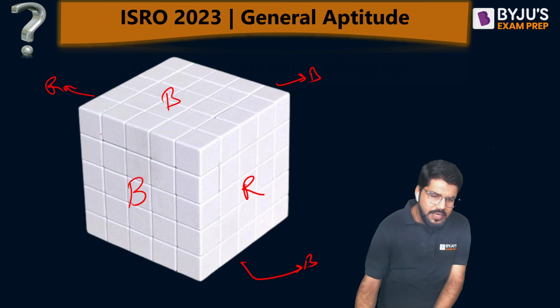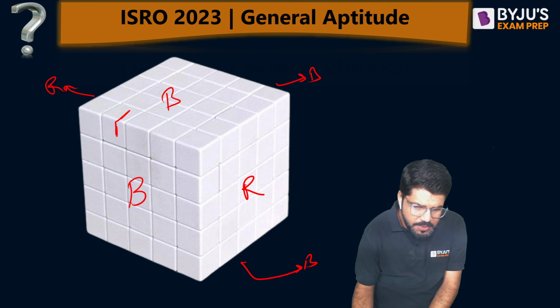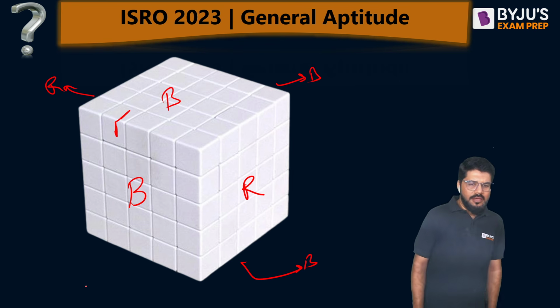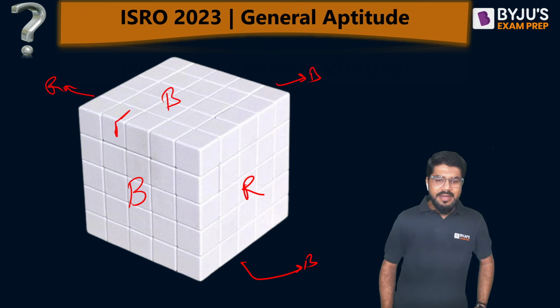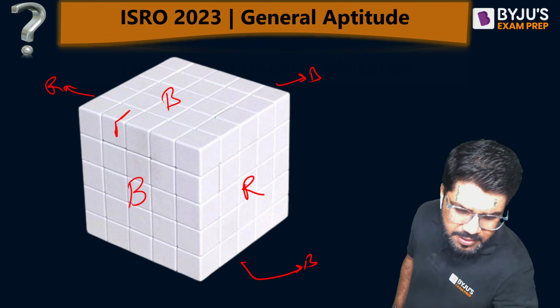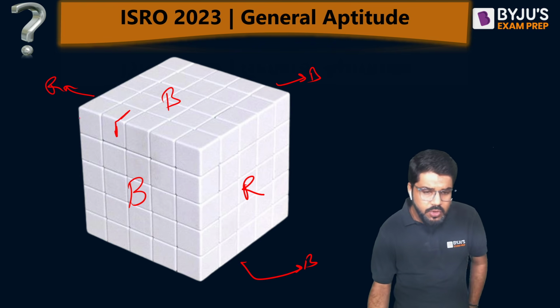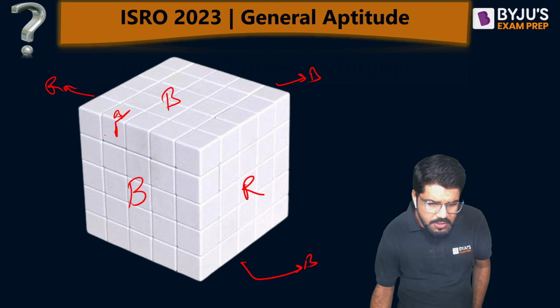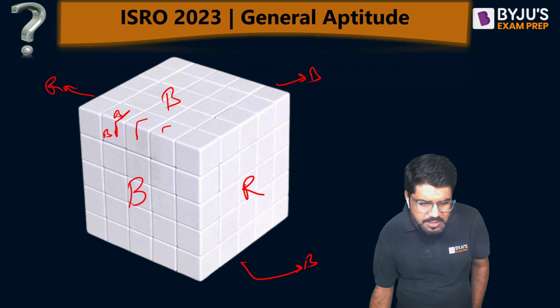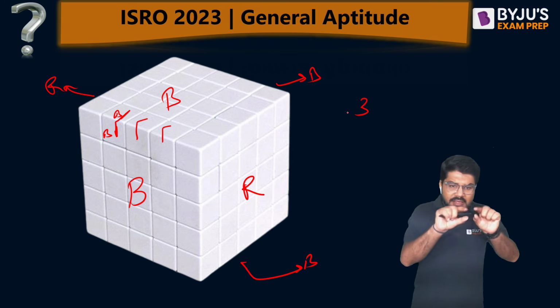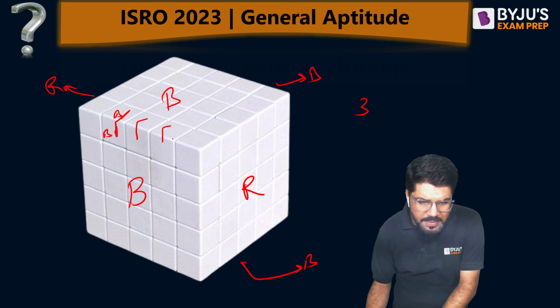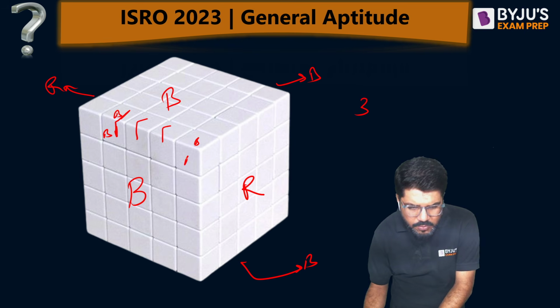Now guys, look into this particular cube. How many sides has it been painted? Two sides, and both are blue. This is also blue, this is also blue. Similarly, this one. So how many? 3 on this particular edge. I will not be counting this, because this is also blue, this is also blue, 2 blue, but 1 red also.